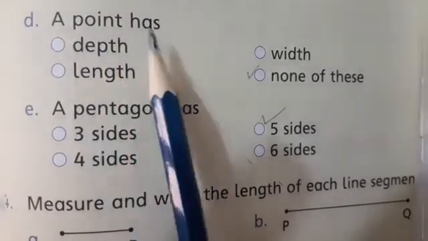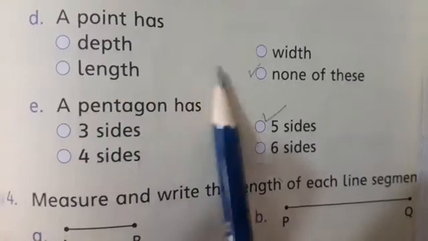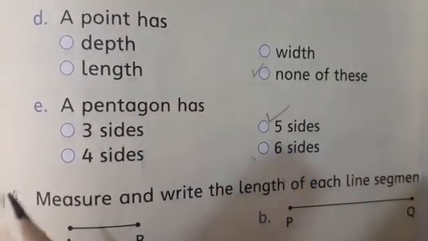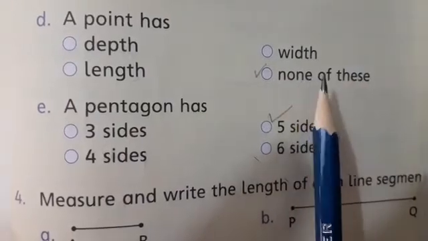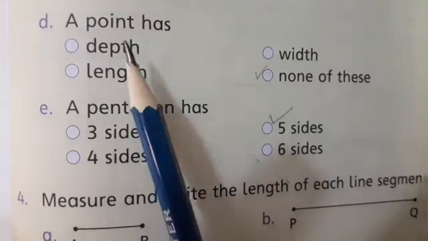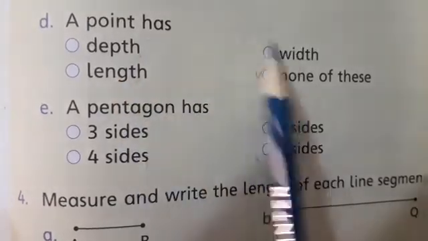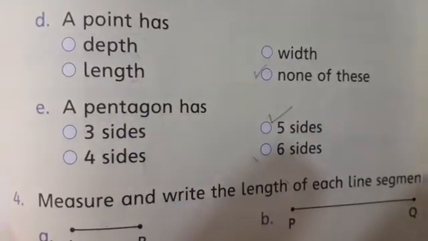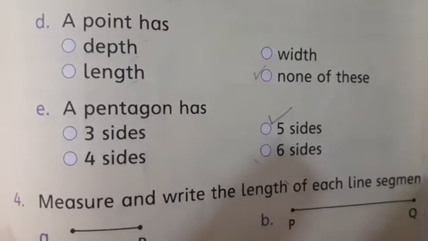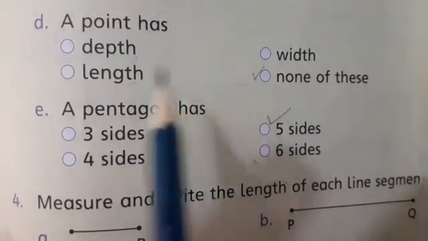Part D. A point has depth, width, length or none of these. So why we choose this answer, none of these? Because 3 answers are wrong. They give us 3 answers and 3 are the wrong answers. Okay, they didn't give us correct answer. So we will write none of these answers.